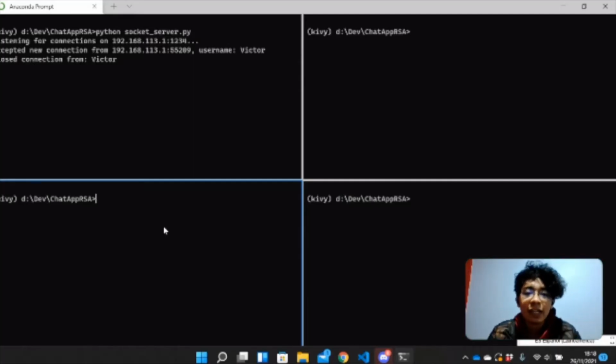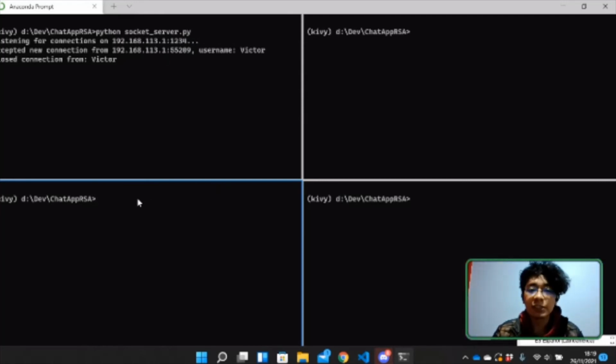Okay, hi, I'm Victor and I'm going to present to you the implementation of our application with the RSA algorithm for the encryption of the messages. First, we have to initialize our server. Here you can see it with python socket server.py. That's how we initialize our server.